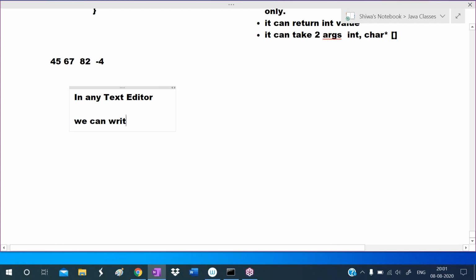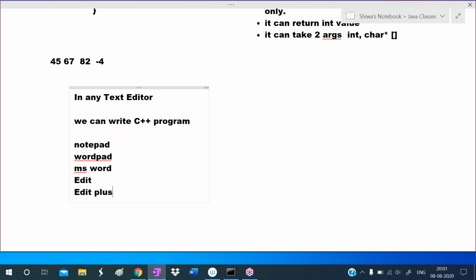What are the examples of text editors? You can write the program in Notepad, in WordPad, or in MS Word. In MS DOS, if the edit command is available, there also you can write.